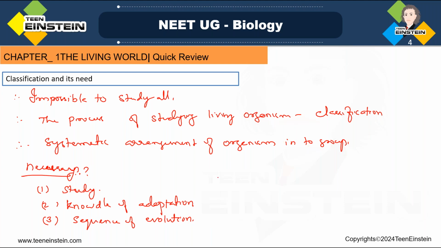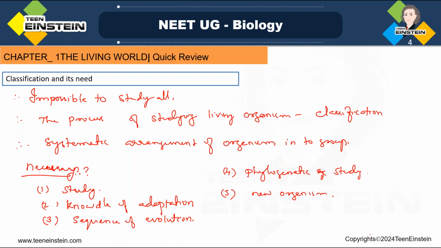Then, since we are learning evolution, we can learn the phylogenetic relationship also. Phylogenetic study is also possible. Then discovery of new organisms is also possible. So convenience of study, knowledge of adaptations, knowledge of the sequence of evolution, knowledge of phylogenetic relationship, and discovery of new organisms, everything we can do with the help of classification. That is the necessity of classification.